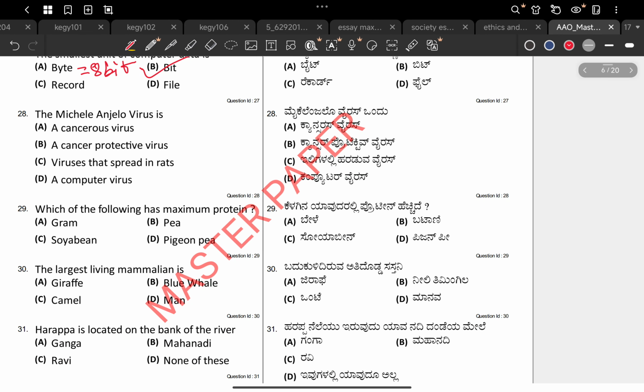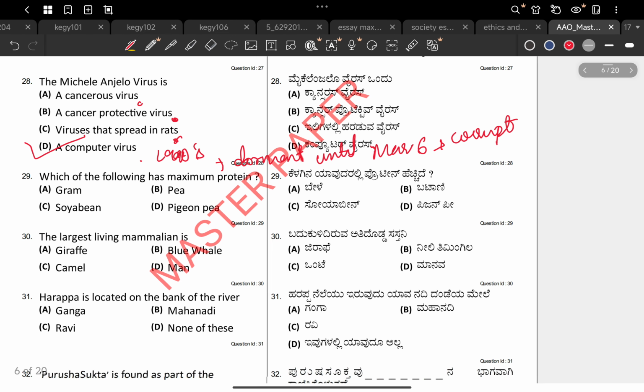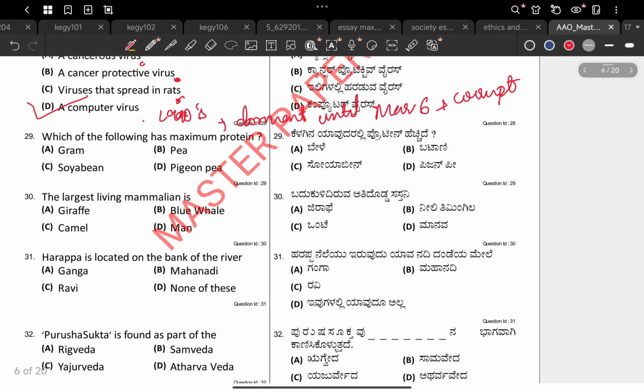Moving on to 28. The Michelangelo virus is a cancer virus, a cancer productive virus, viruses that spread in rats, computer virus. It is actually a computer virus. It was in 1990s actually. Speciality was that it would remain dormant until the birth date of Michelangelo, the artist. Until March 6 it would remain dormant, but on March 6 it would corrupt and destroy the files. So since it waited for Michelangelo's birthday, that is why it is called Michelangelo virus.